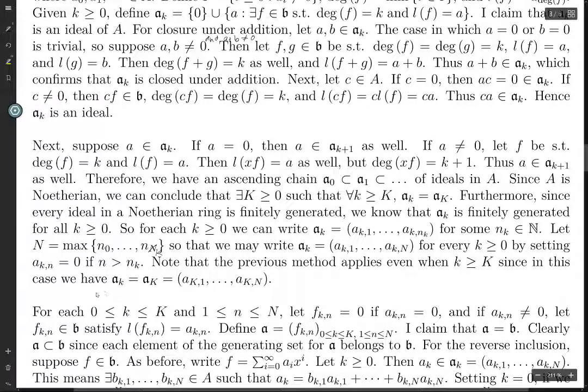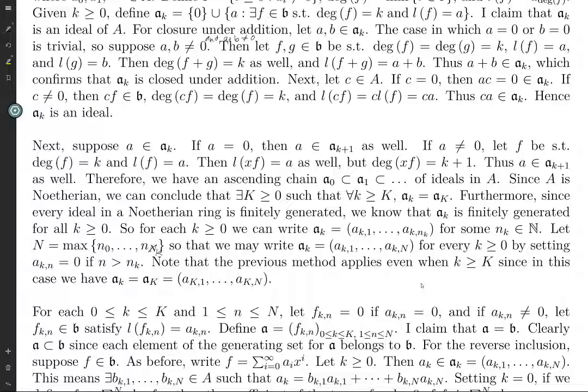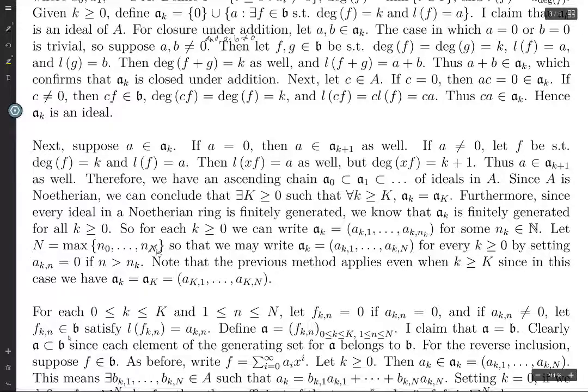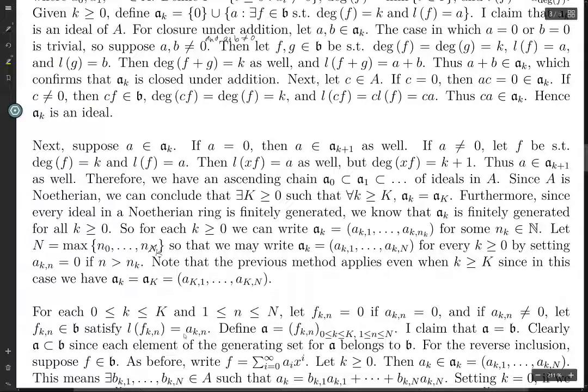And it only goes up to N. Alright, so for each k between 0 and capital K and n up to capital N, suppose f_{kn} is 0 if a_{kn} is 0. Okay, so basically what we really want is we want f_{kn} in B to be the polynomial that has degree k, and satisfies that the leading coefficient of this polynomial is going to be a_{kn}.